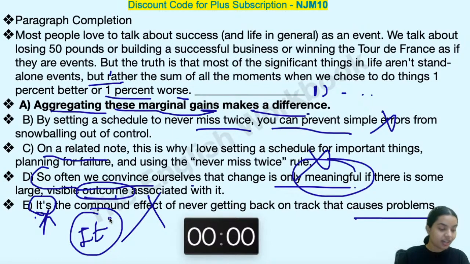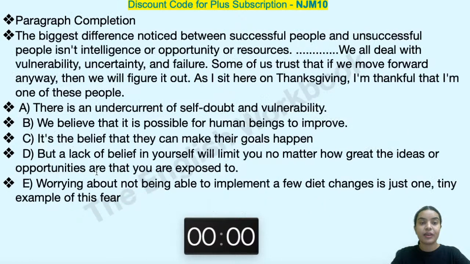This should be there in your mind very quickly. This whole thing should happen very quickly in your mind. Moving on to the next one.